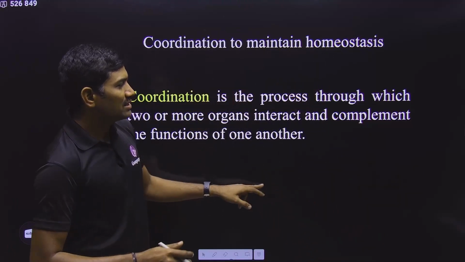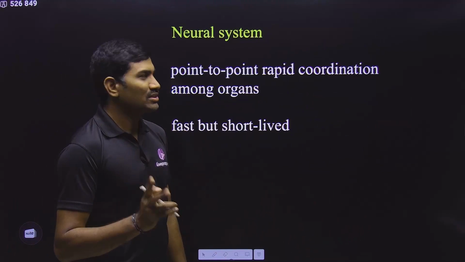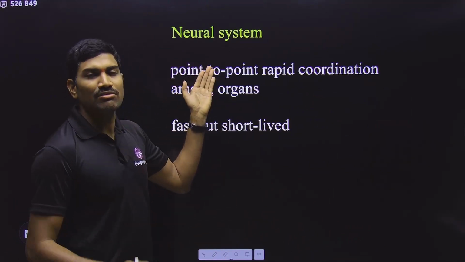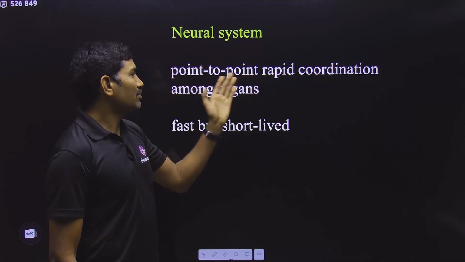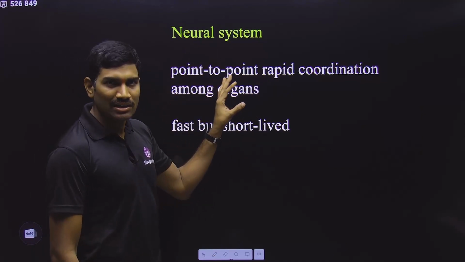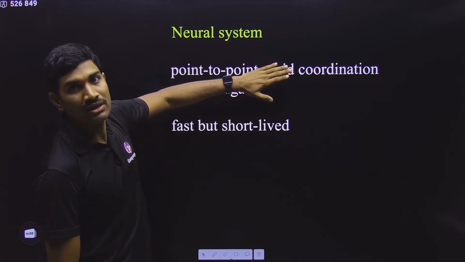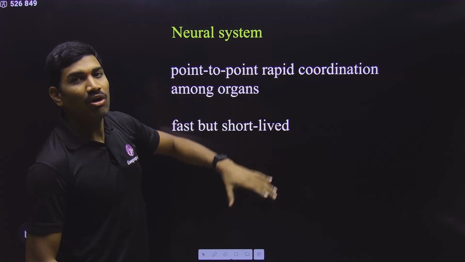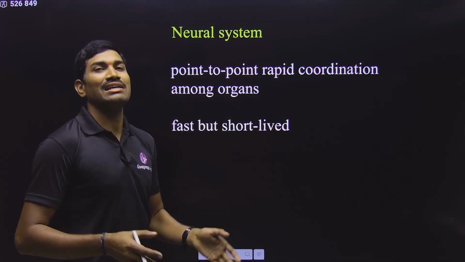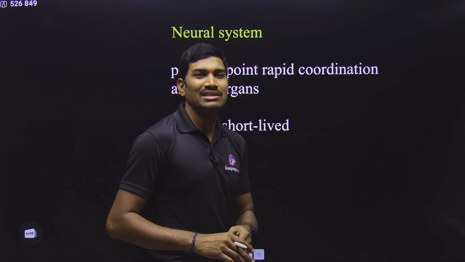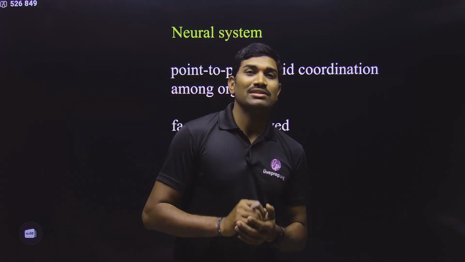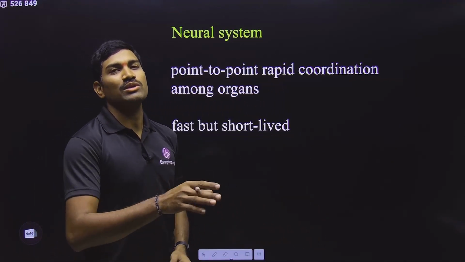For coordination, there are actually a total of two systems present. One is the neural system, the other one is the endocrine system. The neural system gives point-to-point rapid coordination among the organs. This is correct and very good. But the thing is, not all the tissues and organs are innervated by the nervous system. So in those cases, it is the endocrine system that is controlling those things.